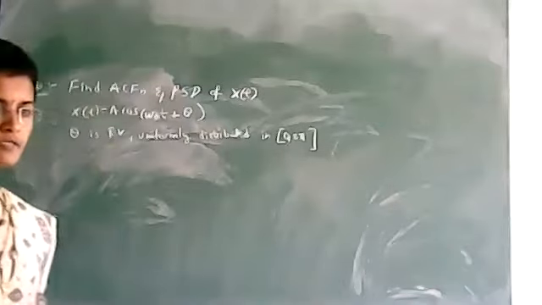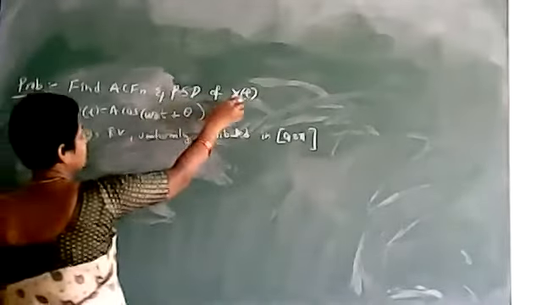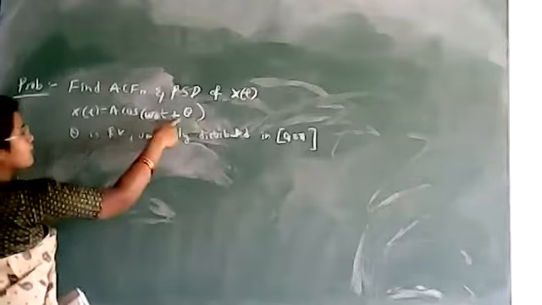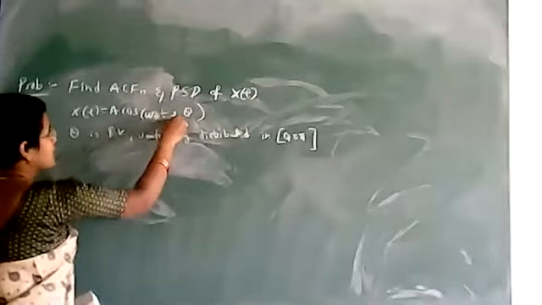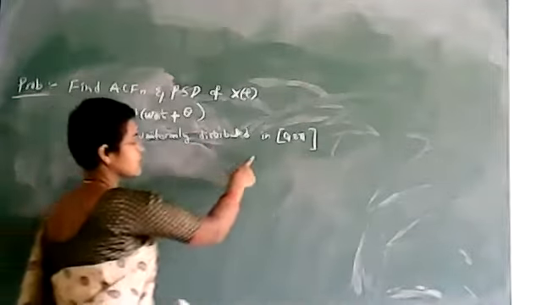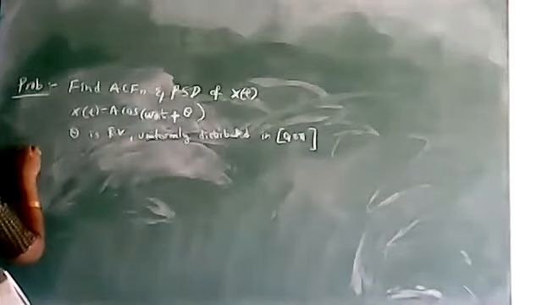So here the problem is: find the autocorrelation function and PSD of a random process X(t), where X(t) is given as A cos(omega naught t plus theta). Theta is a random variable and it is uniformly distributed in the range 0 to 2 pi. Okay, so now we'll see the solution here.